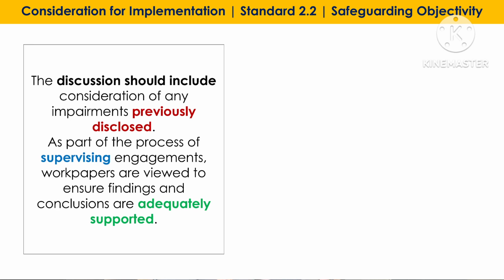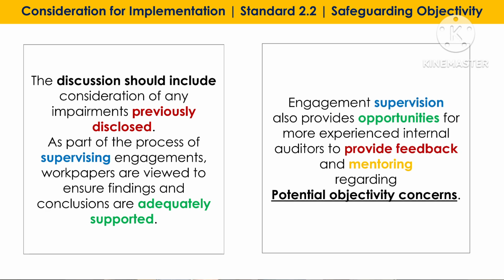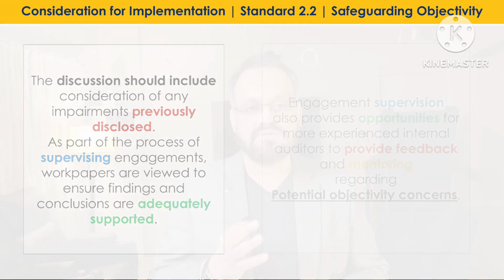As part of the process of supervising engagements, work papers are reviewed to ensure findings and conclusions are adequately supported. Engagement supervision also provides opportunities for more experienced internal auditors to provide feedback and mentoring regarding potential objectivity concerns. To ensure conformance with the standard, some evidence needs to be kept.